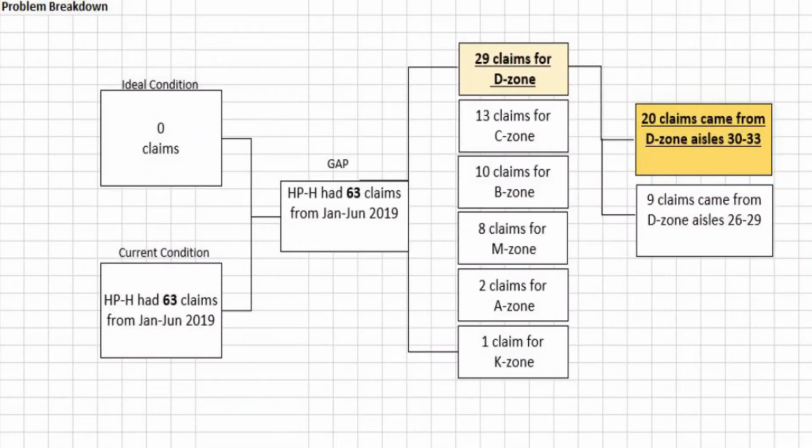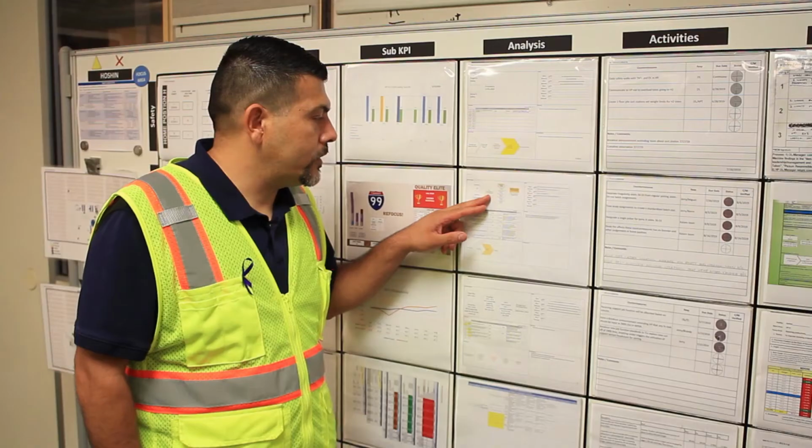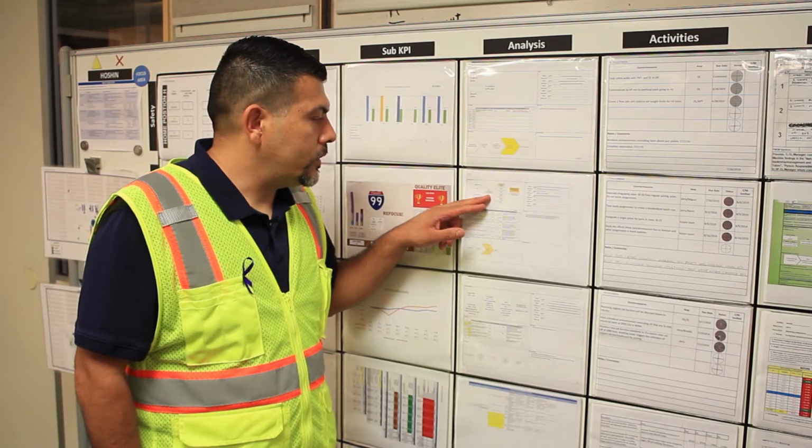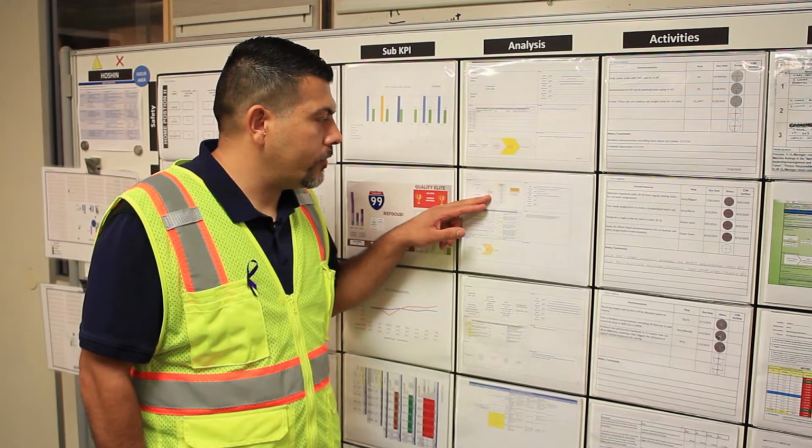Our ideal state is 0 claims, and our current condition is 63 claims from January to June. So what's our gap? Our gap is the 63 claims. That's way too many to have. So we break it down a little bit further by zone, which does really give us a lot more information. We see something that stands out quite a bit right off the bat.